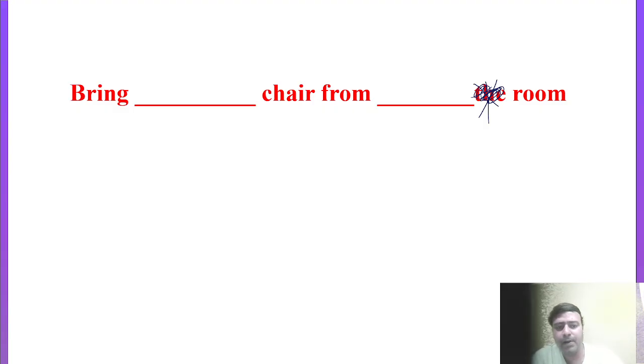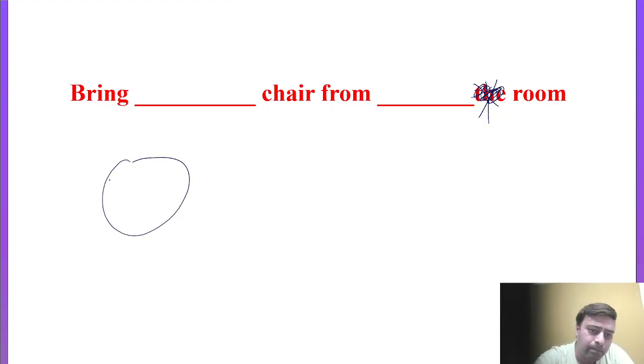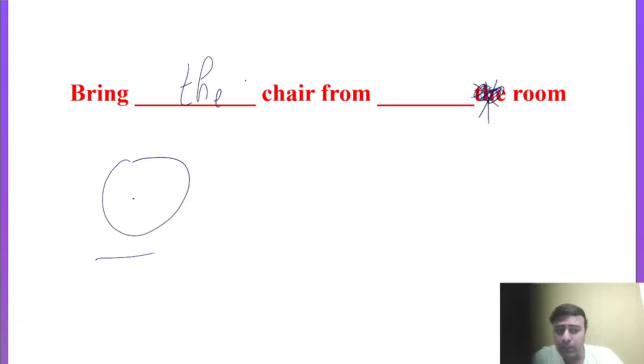Suppose I am giving you one situation, like there is one room, and there is one chair in this particular room. According to this situation, what right article would you put? The situation is there is only one room and only one chair in that room, right? In this scenario we can put the article "the," because there is only one chair in the room.